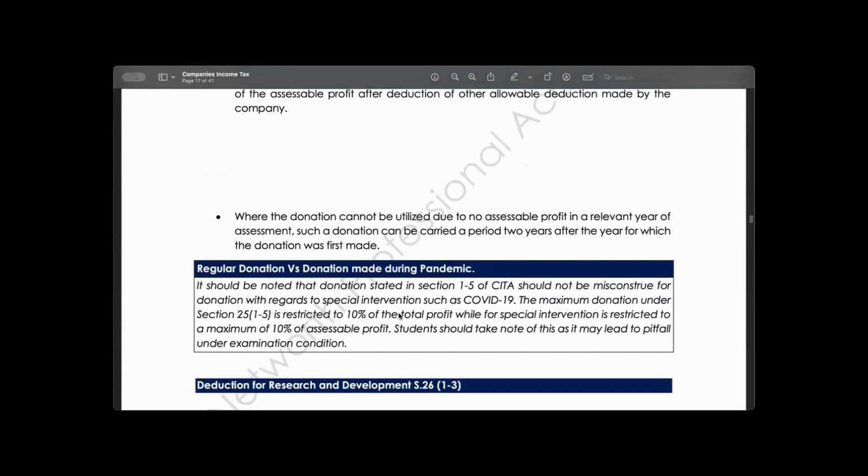Where the company is unable to utilize the donation, it can be carried forward for a maximum period of 2 years, after which the donation will become lapsed. Now, and this is going to be first in, first out. The donation that you first made is the one that you first deduct before you deduct the other one.